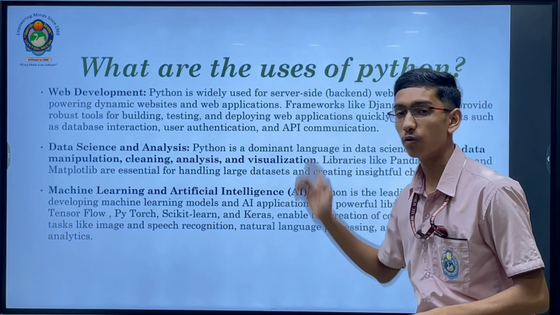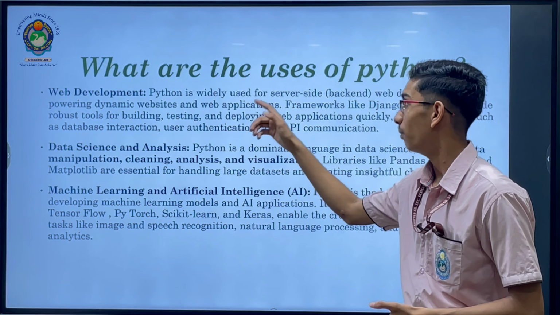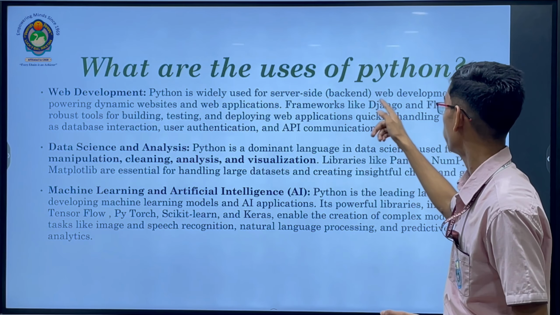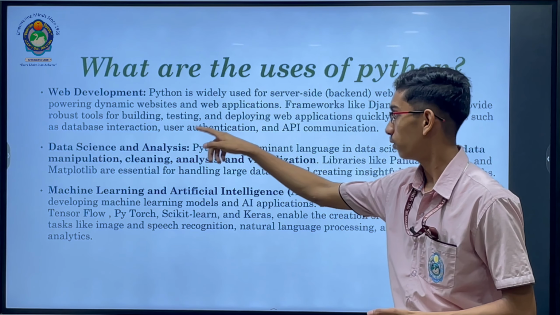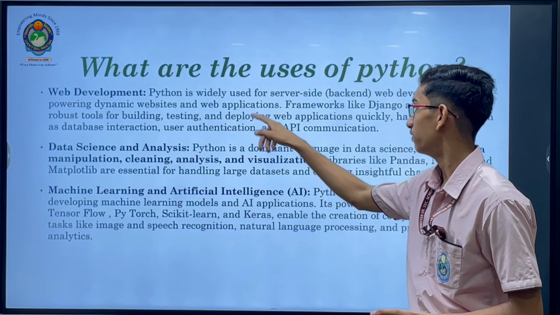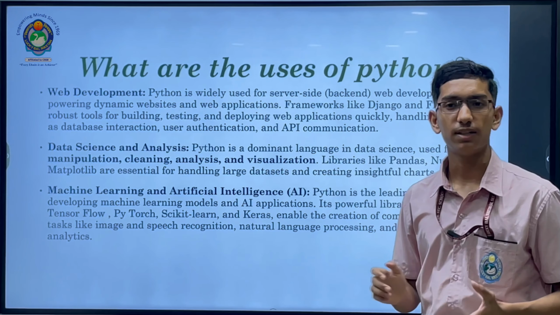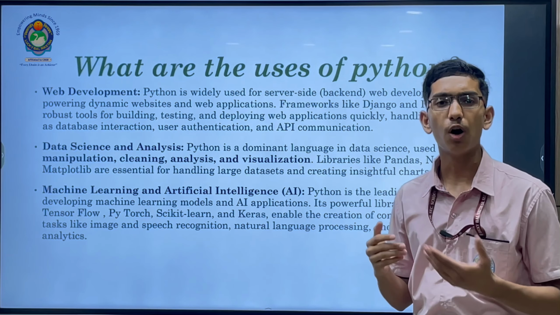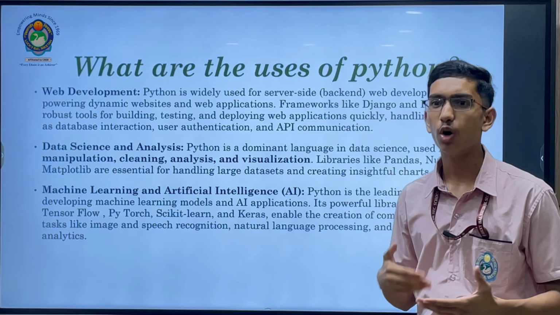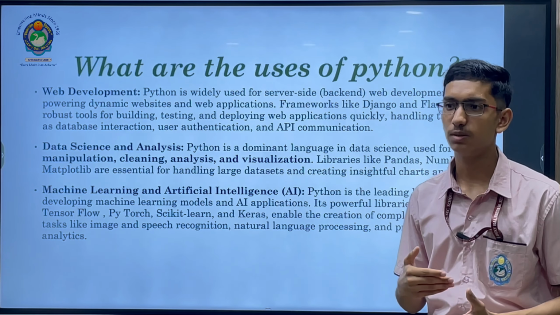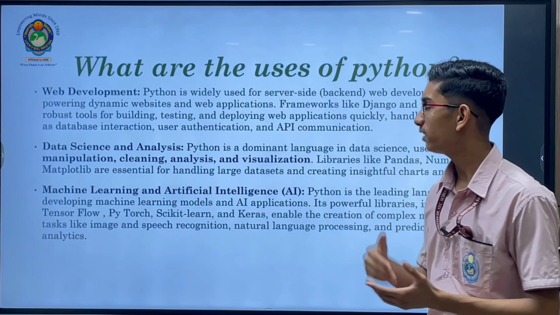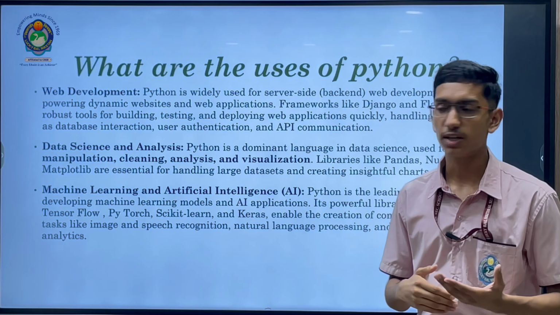What are the uses of Python? Web development. Python is widely used for backend services in web development, powering dynamic websites and web applications. Nowadays, we see websites and web applications, but how do we make them? We use Python or any other programming language like C++ or Java. So Python is also used to make web applications.